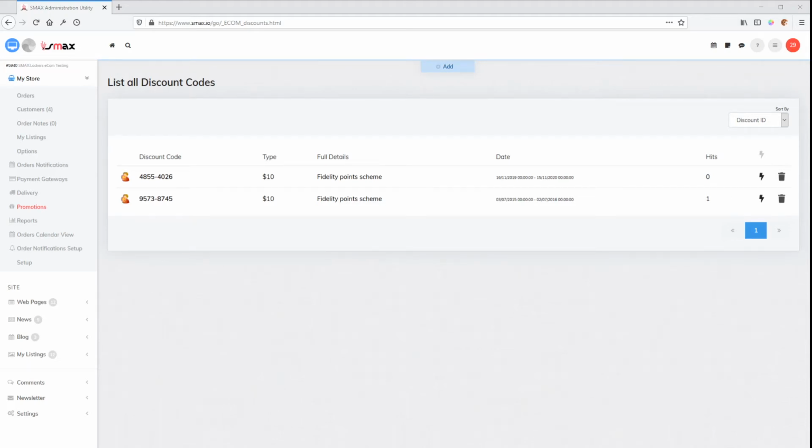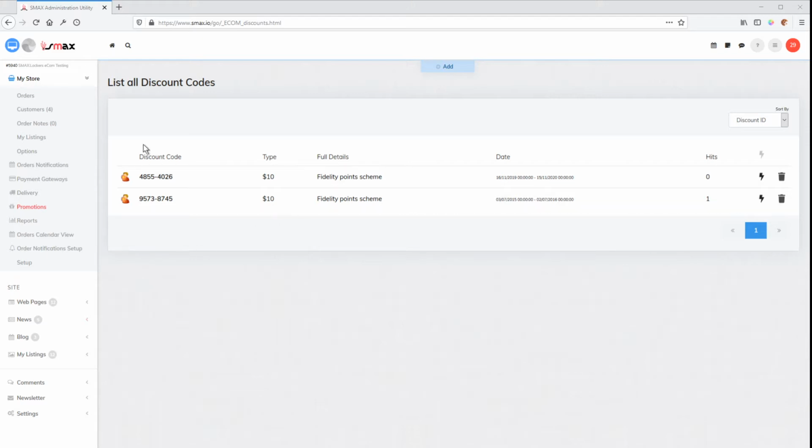In this tutorial we'd like to talk about the discount codes and/or promotions in your e-commerce store. Basically discount code, promotion code, enter a code and get a discount. So how does it work?